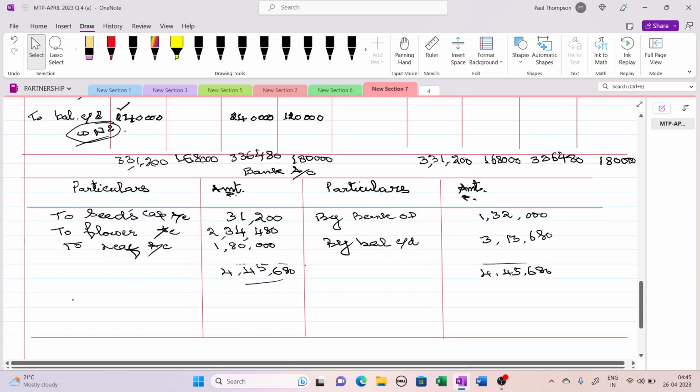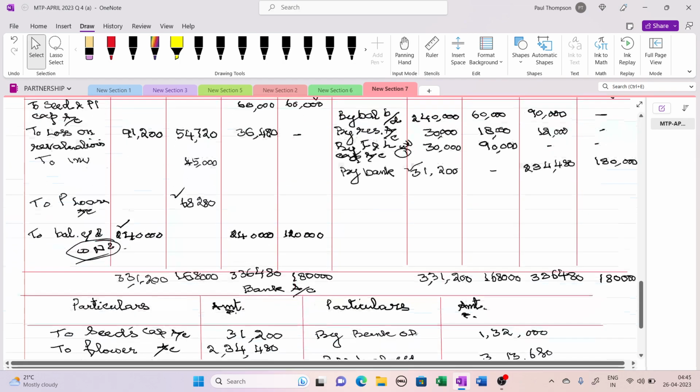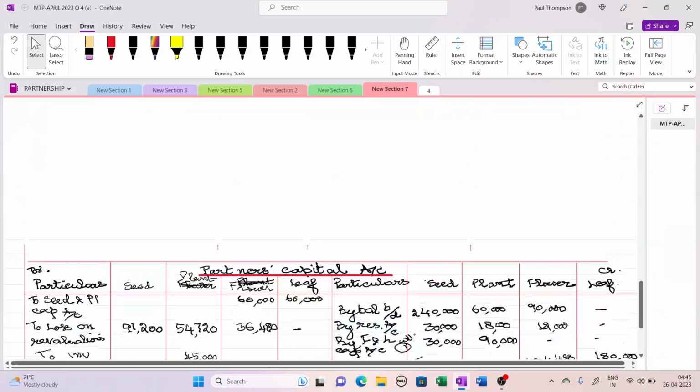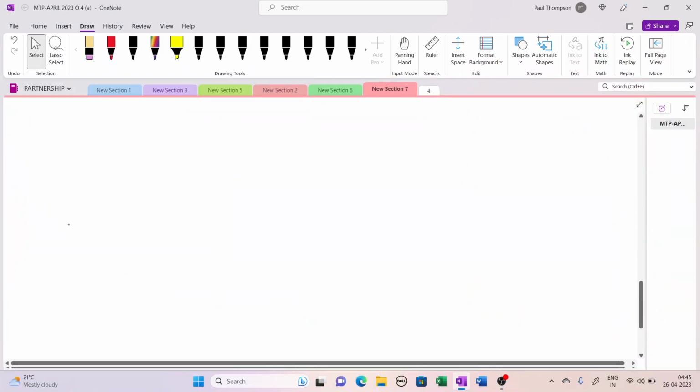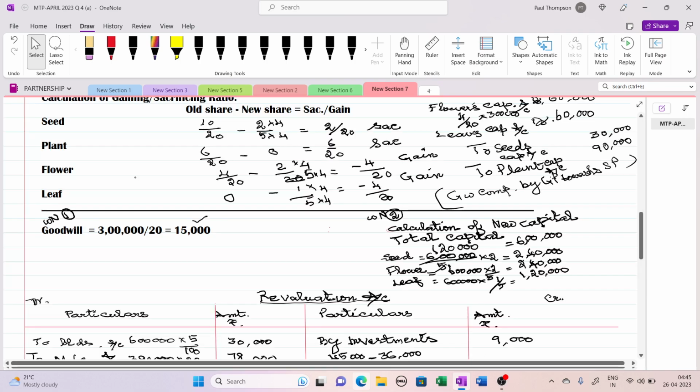So you have to write on 1st April, balance brought down, 3 lakh 13,680. So they have asked us to prepare revaluation account, bank account, and partners capital account. So we did everything.